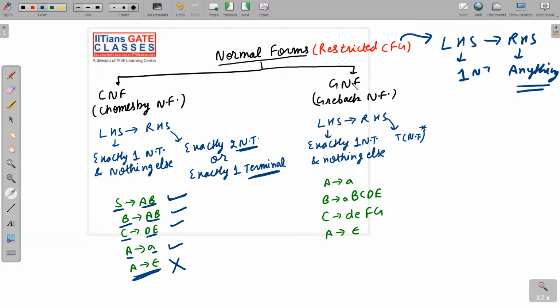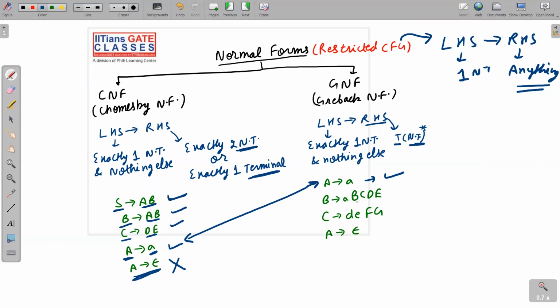And a few examples of GNF. See here, capital A implies small a. This is obviously in GNF. Why? Because in RHS we have said a terminal followed by any number of non-terminals. If we do not have any non-terminal, then we have only a terminal, and that is allowed. So see here carefully: left-hand side non-terminal, right-hand side a single terminal. This is allowed in both CNF and GNF.